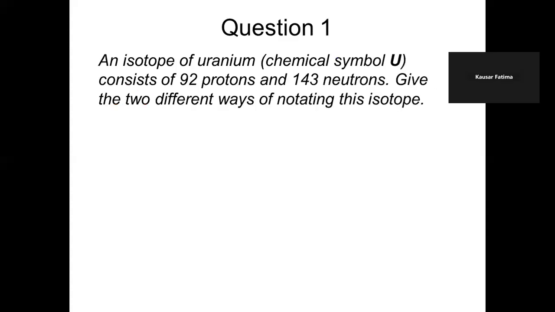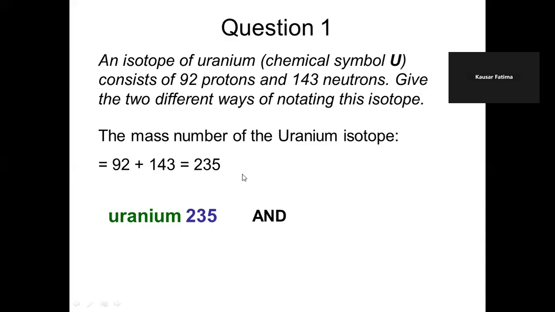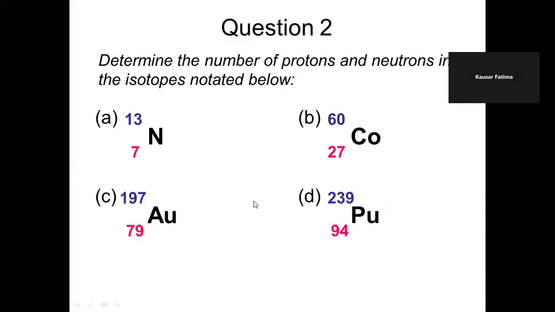Now there are some questions to solve. An isotope of uranium, chemical symbol U, consists of 92 protons and 143 neutrons. Give two different ways of notating this isotope. The mass number of the uranium isotope is 92 plus 143. Neutrons and protons are added up to give the nucleon number or mass number, that is 235. So it is uranium 235, and in terms of chemical symbol, atomic number and nucleon number, the representation is U with 92 and 235.